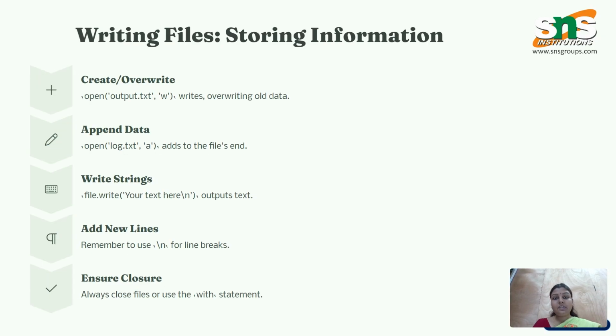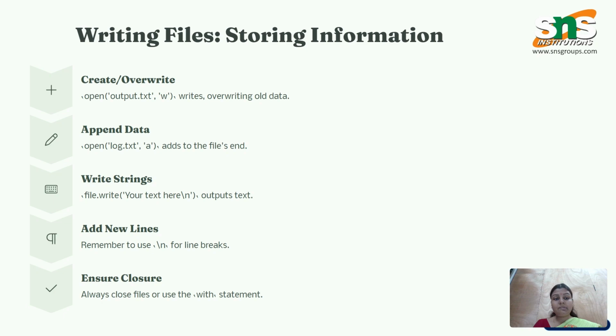Writing files, storing information, create or overwrite. Open output.txt, w writes, overwriting all data. Append data: open log.txt, a adds to the file's end.